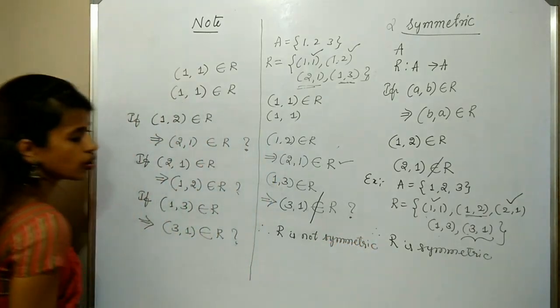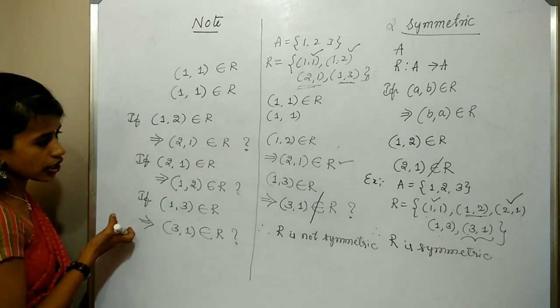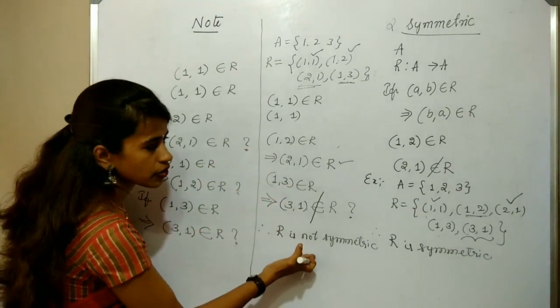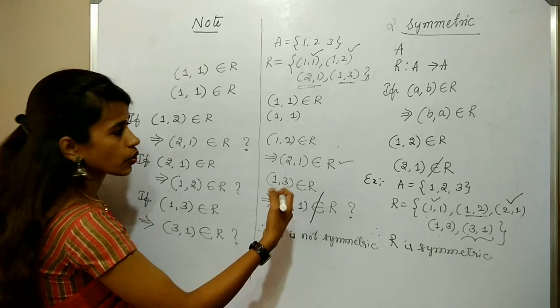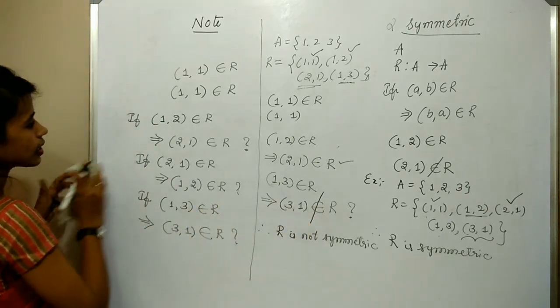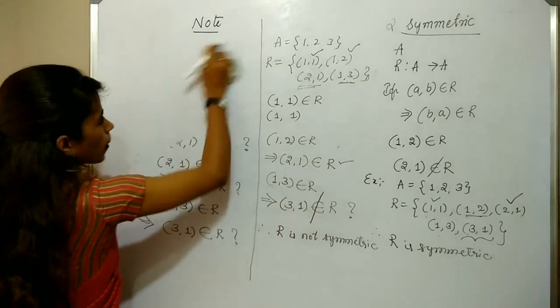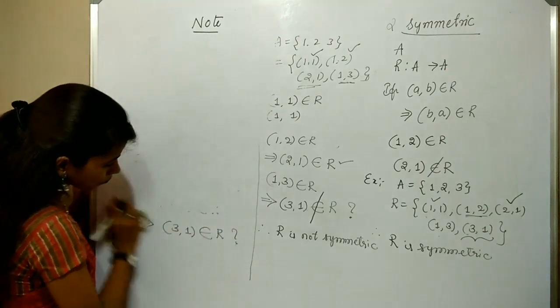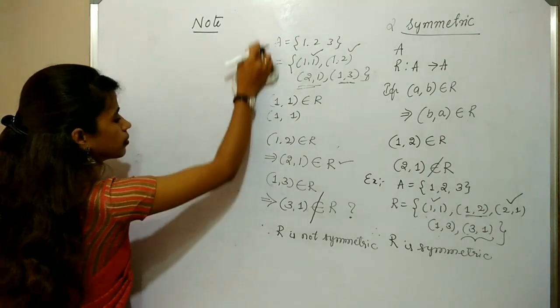Is it clear? That was the symmetric relation example and the not symmetric example. Okay. So next type, that is transitive. Next relation, transitive relation.